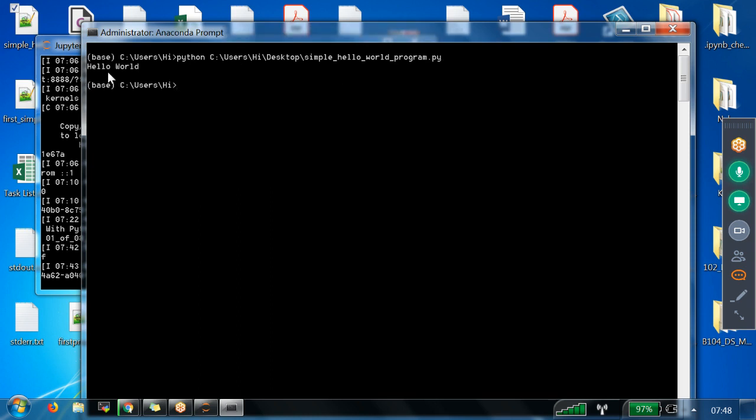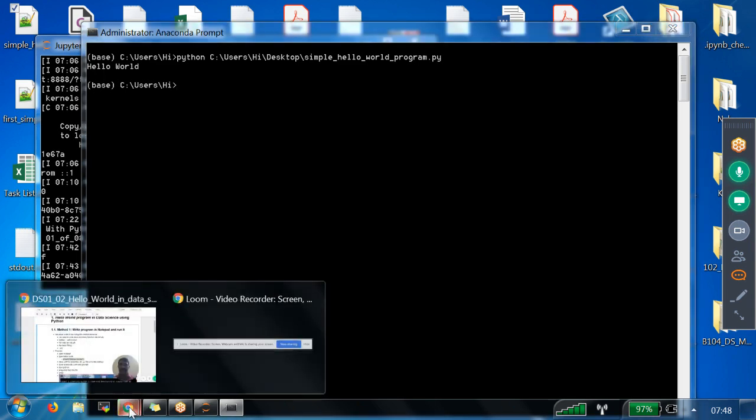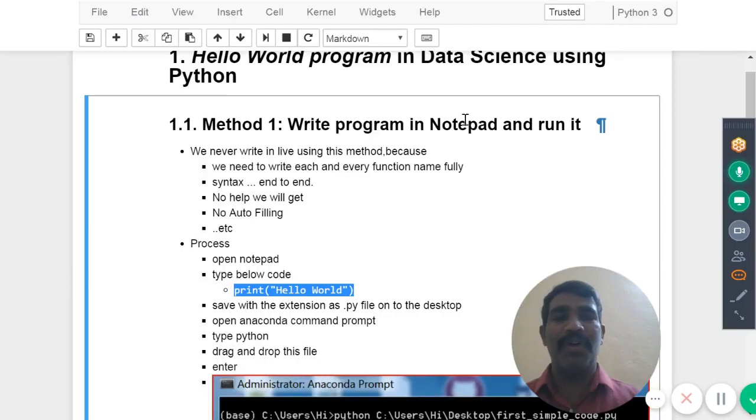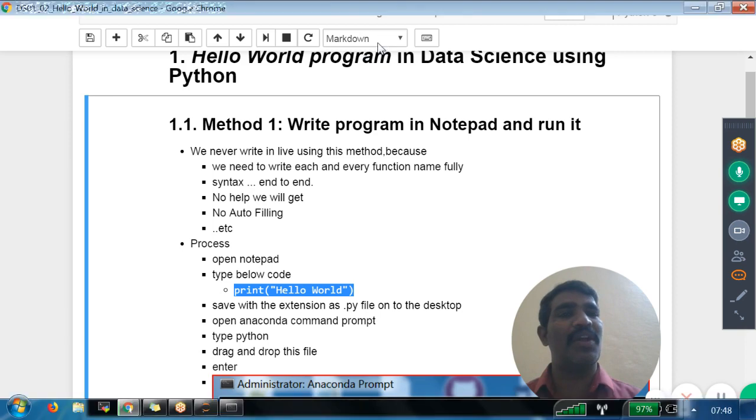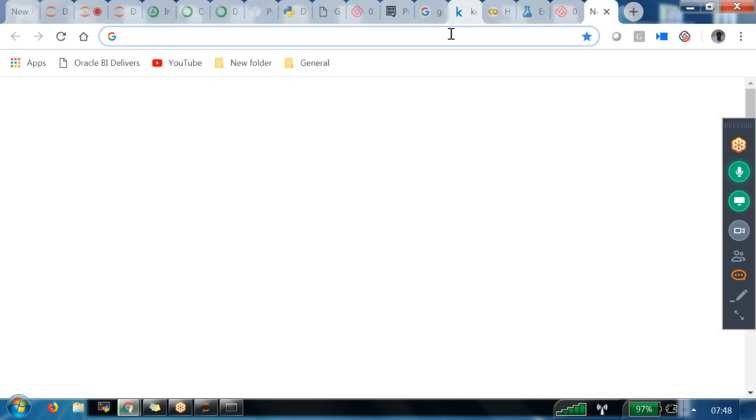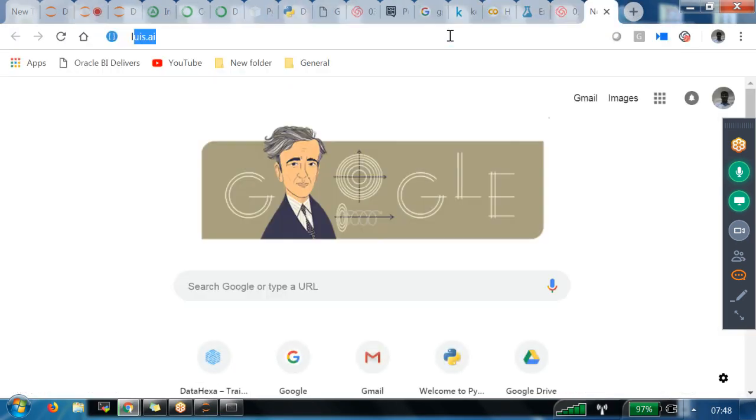Hello world. That's it. You did a great job. But in the C language, Java or somewhere else, if you want to do this, a lot of code may be needed. A lot of code means at least 4 or 5 lines of code. For example, if you want to do the same job in C language, let me show you how C language hello world looks like.